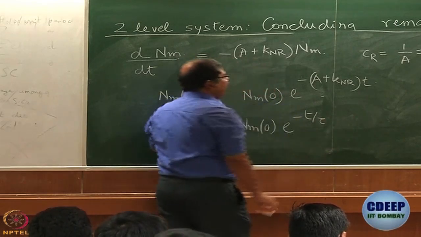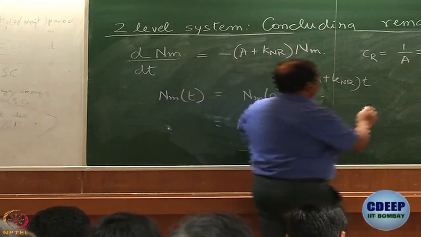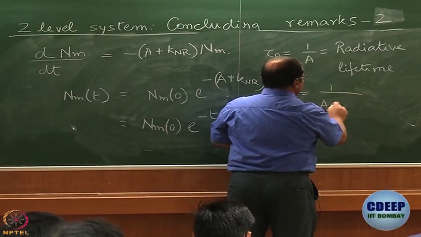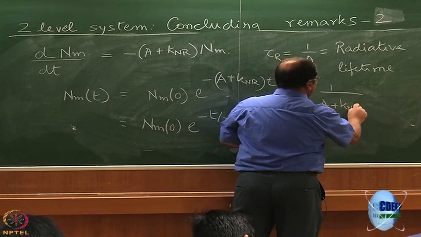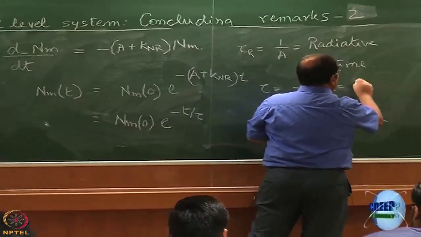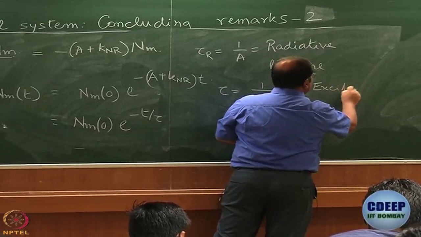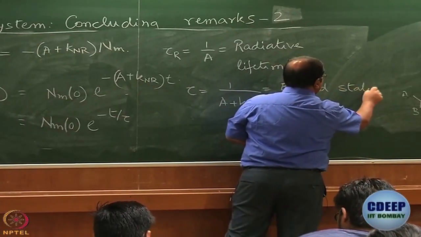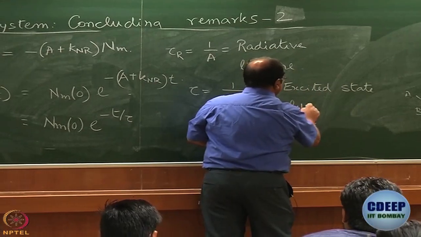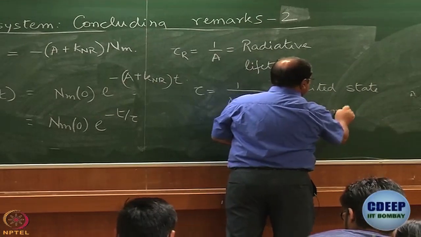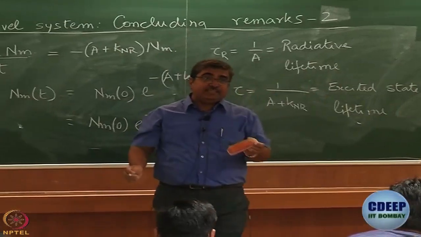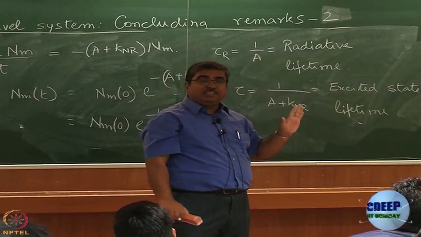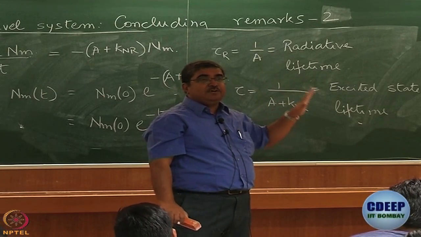Now I don't call it tau r, I call it tau. So tau is 1 by A plus KNR. This is called the excited state lifetime. So lifetime of the excited state is merely the reciprocal of the overall rate constant for de-excitation of the state.